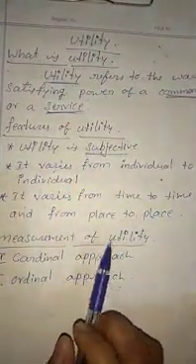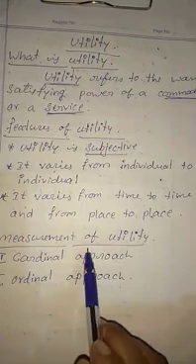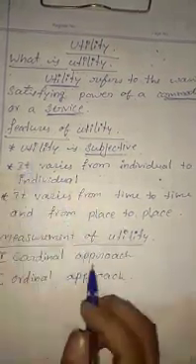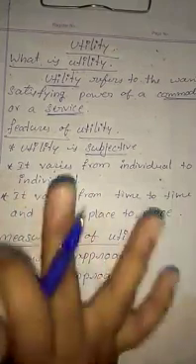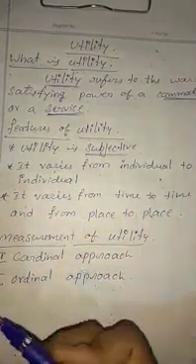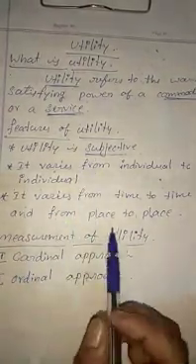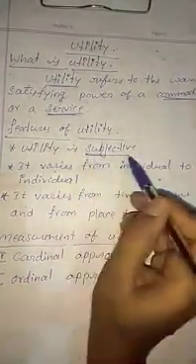So the individual or the consumer knows it by introspection, or it depends on his thinking. That means when you are consuming one apple, what utility you are getting, you cannot touch and see. You come to know it by introspection, or it depends upon your thinking. So utility is a subjective concept.